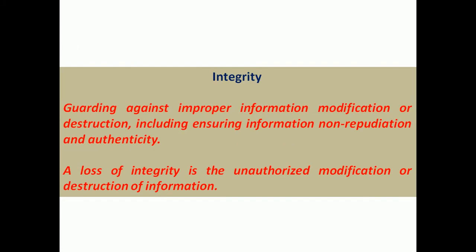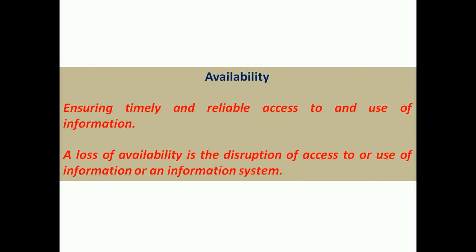Integrity. Integrity is guarding against improper information modification or destruction, including ensuring information non-repudiation and authenticity. We should not allow any unauthorized users to modify or destroy. If there is a loss of integrity, it means the particular message has been modified or destroyed.